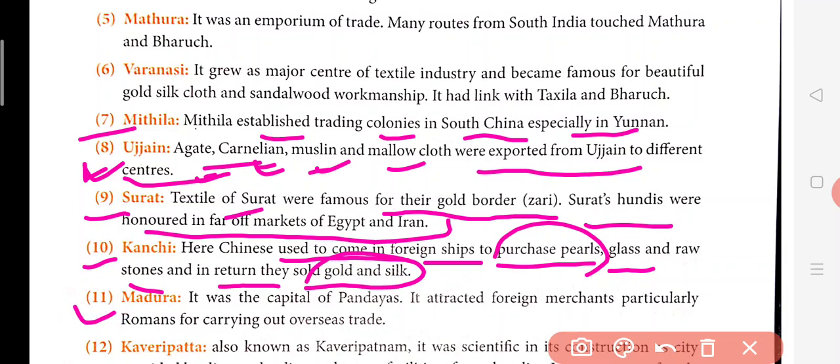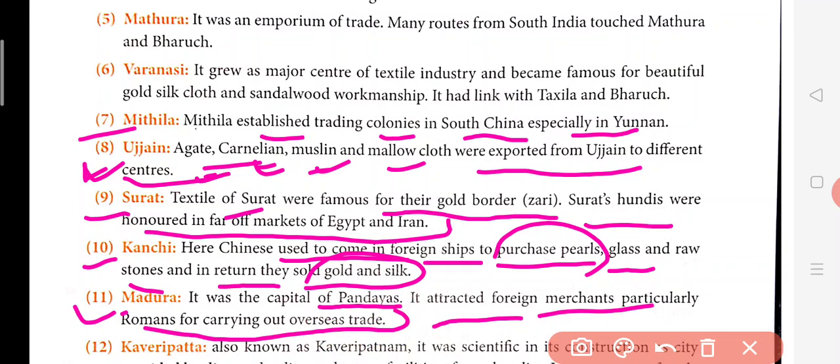Now Madurai, again, is in Tamil Nadu. It was the capital of the Pandyas. It attracted foreign merchants, particularly Romans, for carrying out overseas trade. Today it is not Madura, it is Madurai. So it is a place that got the attention of a lot of traders, especially Romans.